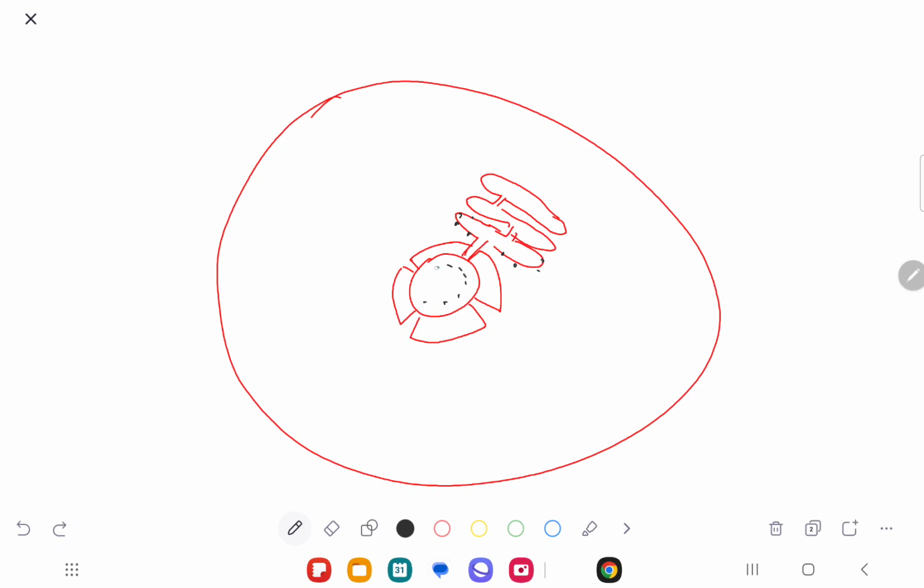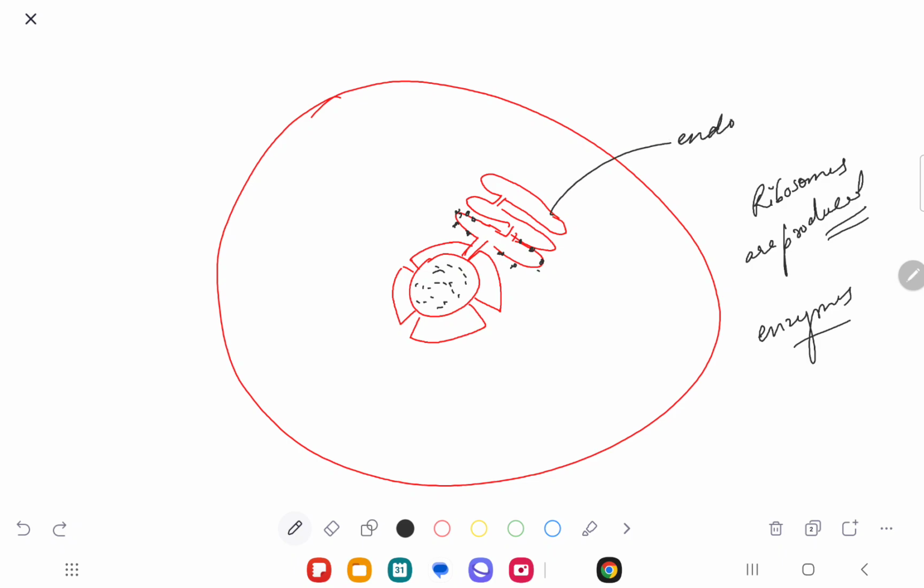And the nucleus has a liquid inside it. In that liquid, substances called ribosomes are produced. Some enzymes are also produced. These ribosomes attach onto the endoplasmic reticulum. So what does the nucleus do? The nucleus prepares these ribosomes and sends them out through the nuclear pore, and these ribosomes get attached onto this particular body, and this is called the endoplasmic reticulum.